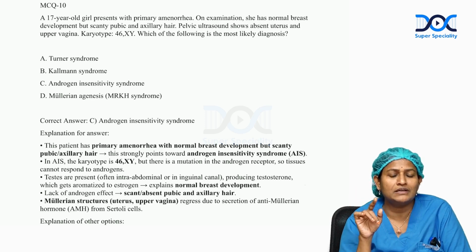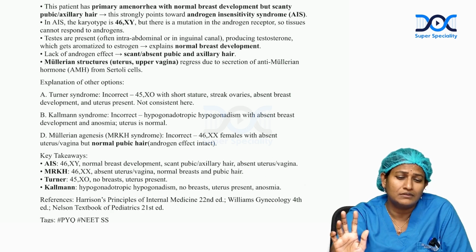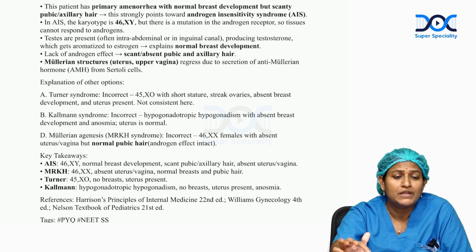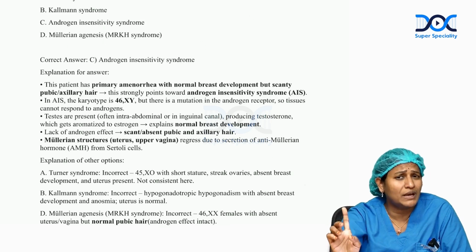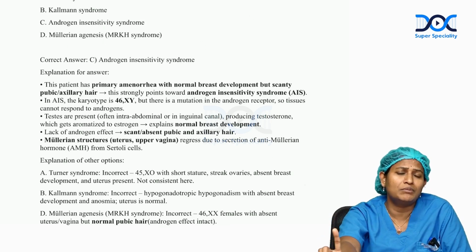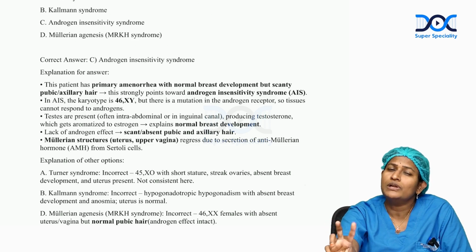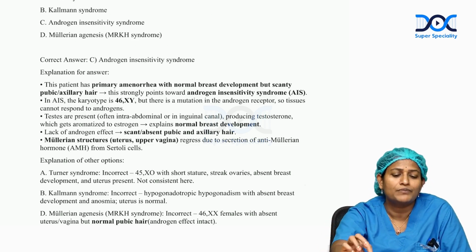Kallmann syndrome is the kind wherein no breasts are seen. That is a typical hypogonadotropic hypogonadism. And another thing is Mullerian agenesis. This is absolutely female, a genetic female with developmental defects of the Mullerian ducts, but not a genetic defect of 46XY. See, she is 46XX only.